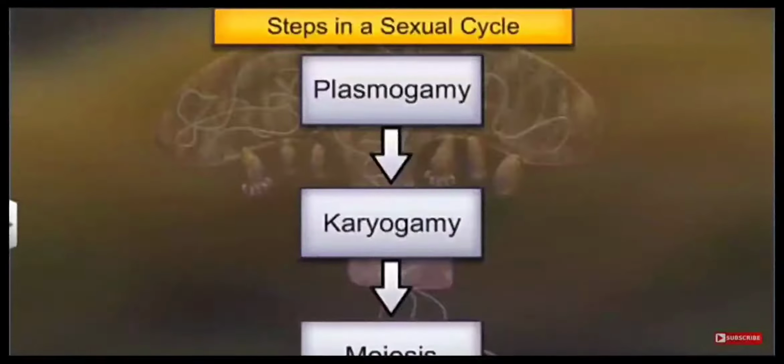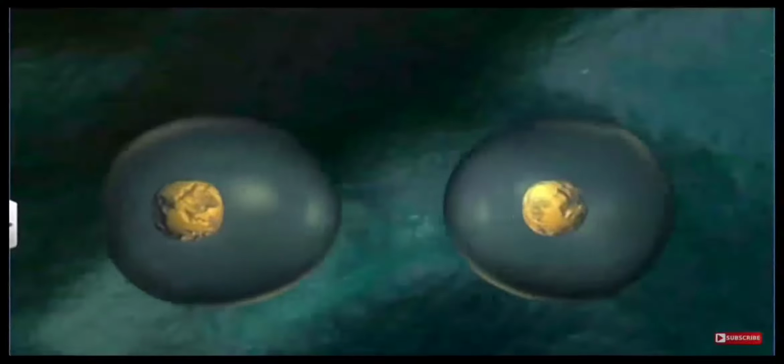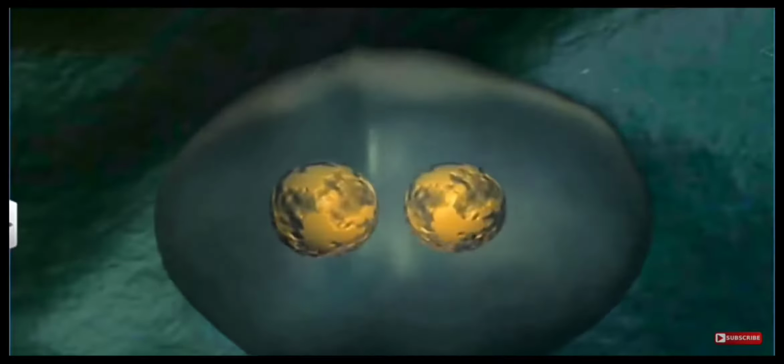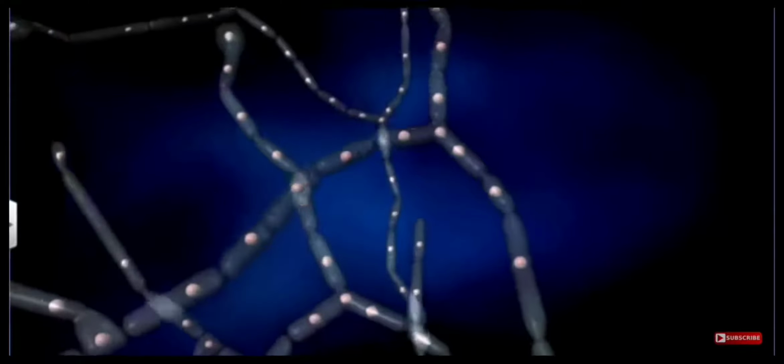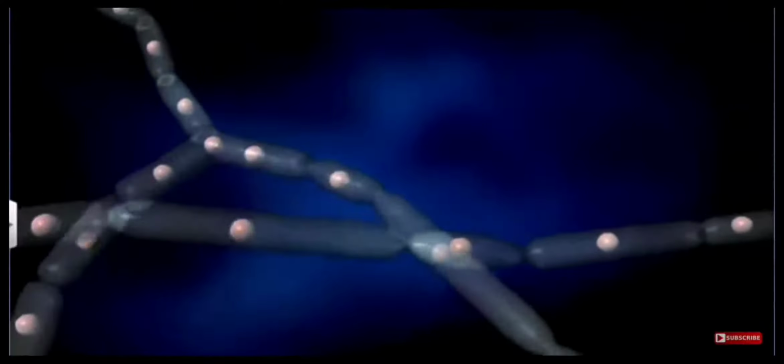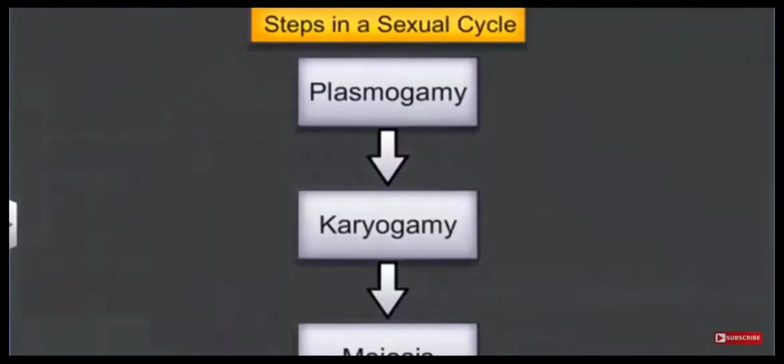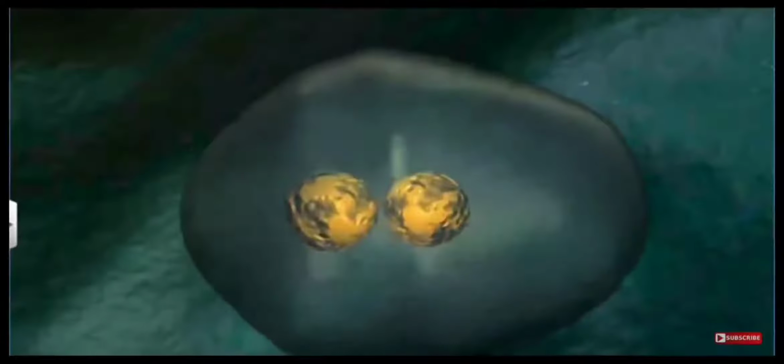In sexual reproduction, there are 3 steps. These are plasmogamy, karyogamy and meiosis. Let's study them in detail. First is plasmogamy. Whenever there is a fusion of 2 male and female cells, first there is only the fusion of plasma. This is called plasmogamy. The fusion may be between 2 similar or 2 different cells.